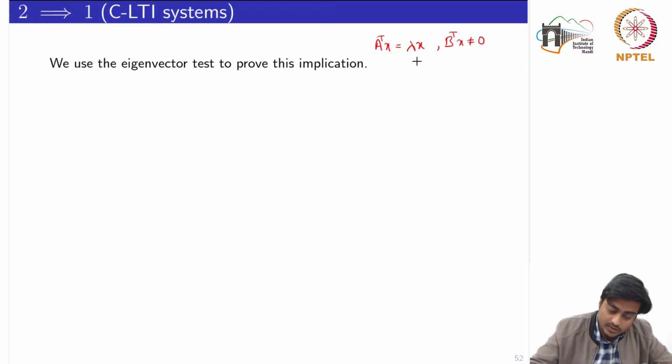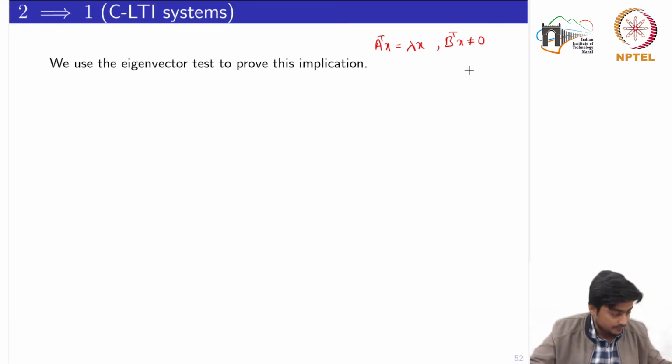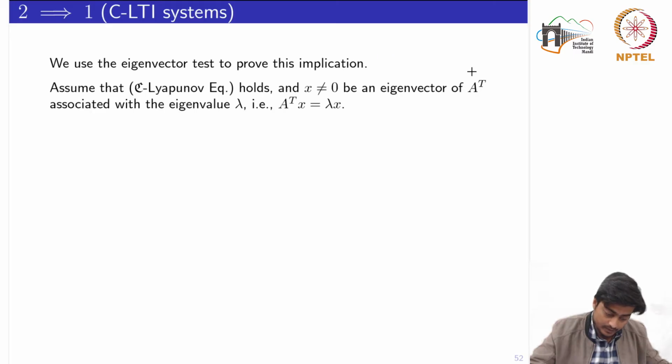Okay, this was the eigenvector test. So we start with the assumption that the Lyapunov equation holds, and X is a non-zero vector, an eigenvector of A transpose associated with the eigenvalue lambda, that is, it satisfies A transpose X equal to lambda times X.